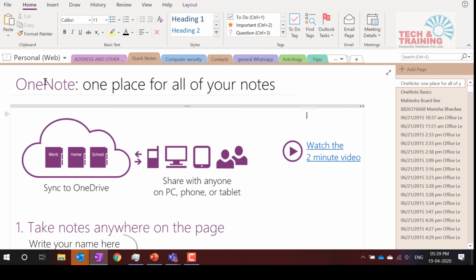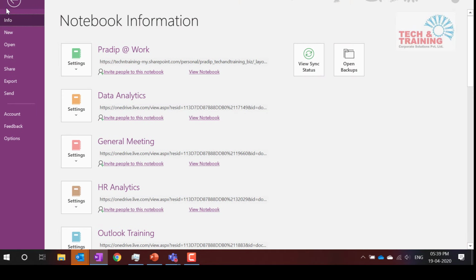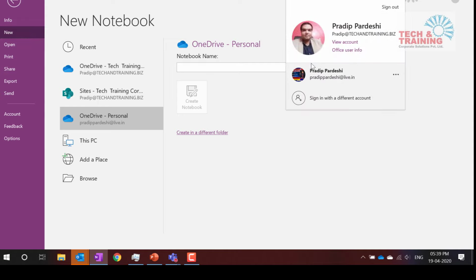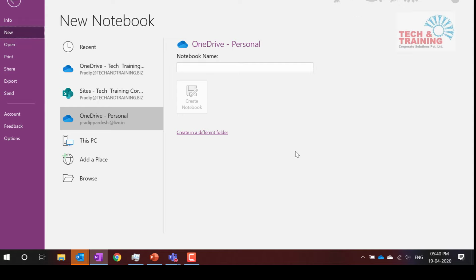Okay. So as I mentioned, I will start with creating a OneNote notebook. I have started with Start, and now I click on New. Now when I click on New, if my applications like OneDrive Personal or OneDrive Professional are connected to the Office application, then I'll get these options. Now how can I ensure that these apps get connected? I have this option here where I need to sign in. So make sure that you sign in with any Microsoft account or your official Office 365 account. You may choose either of these two to sign in.